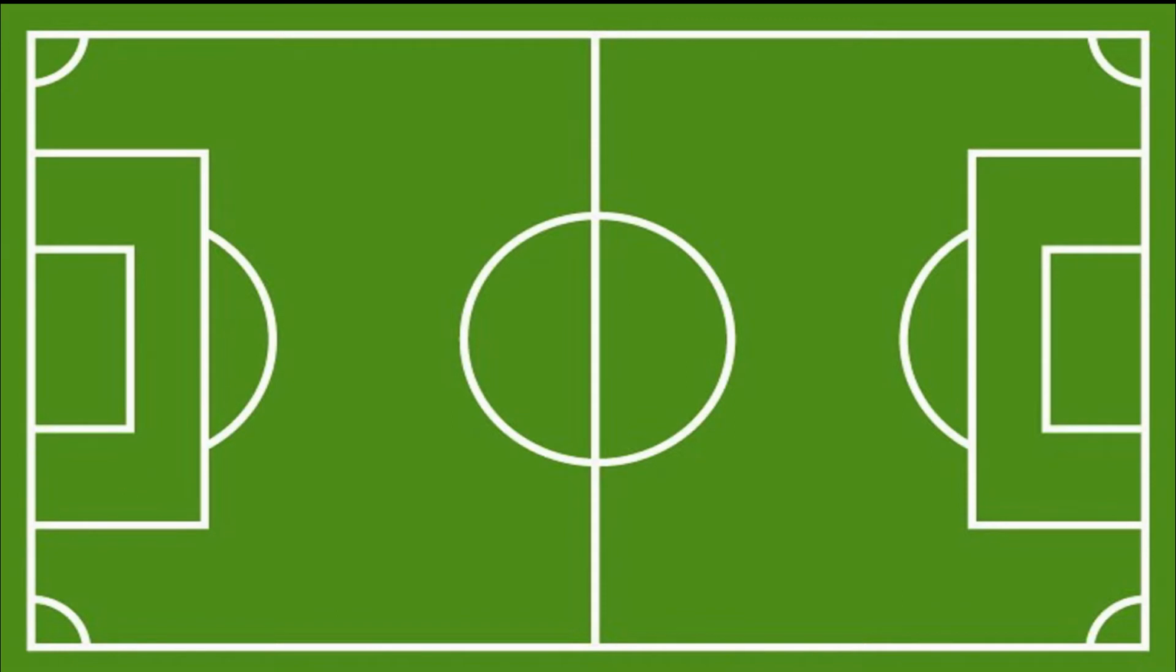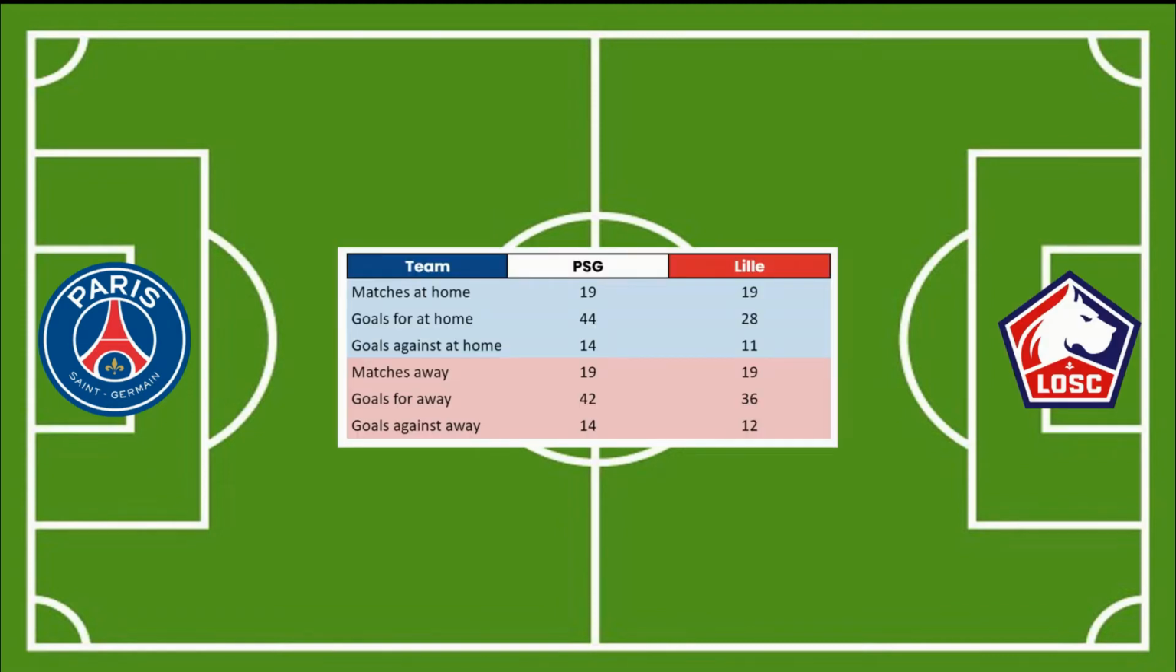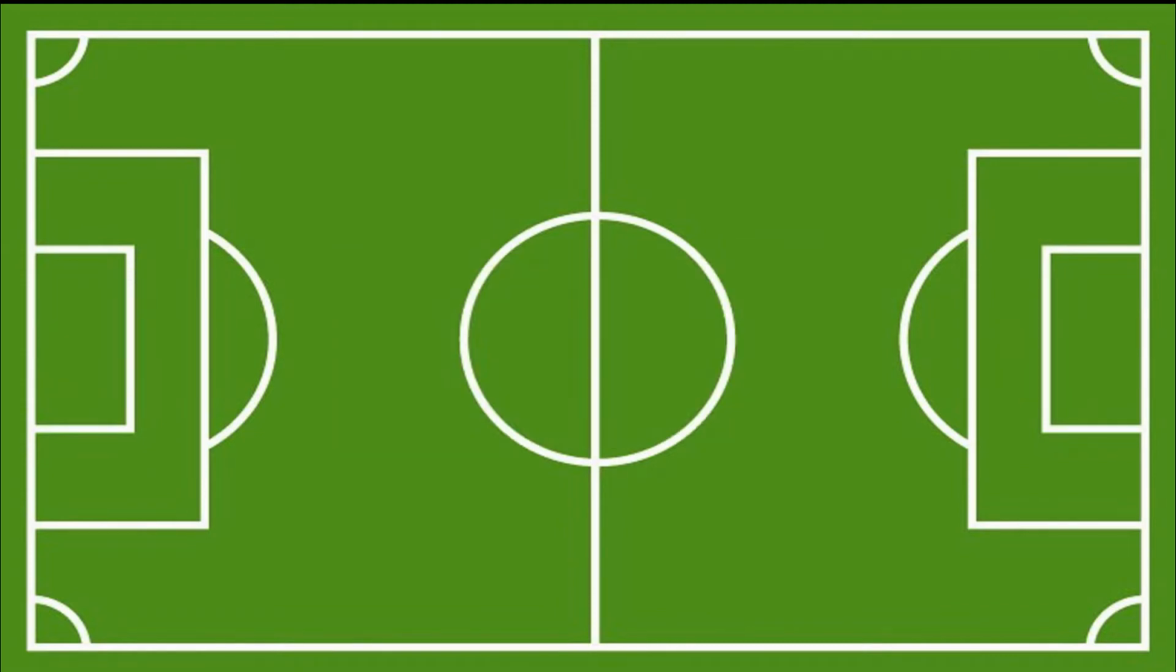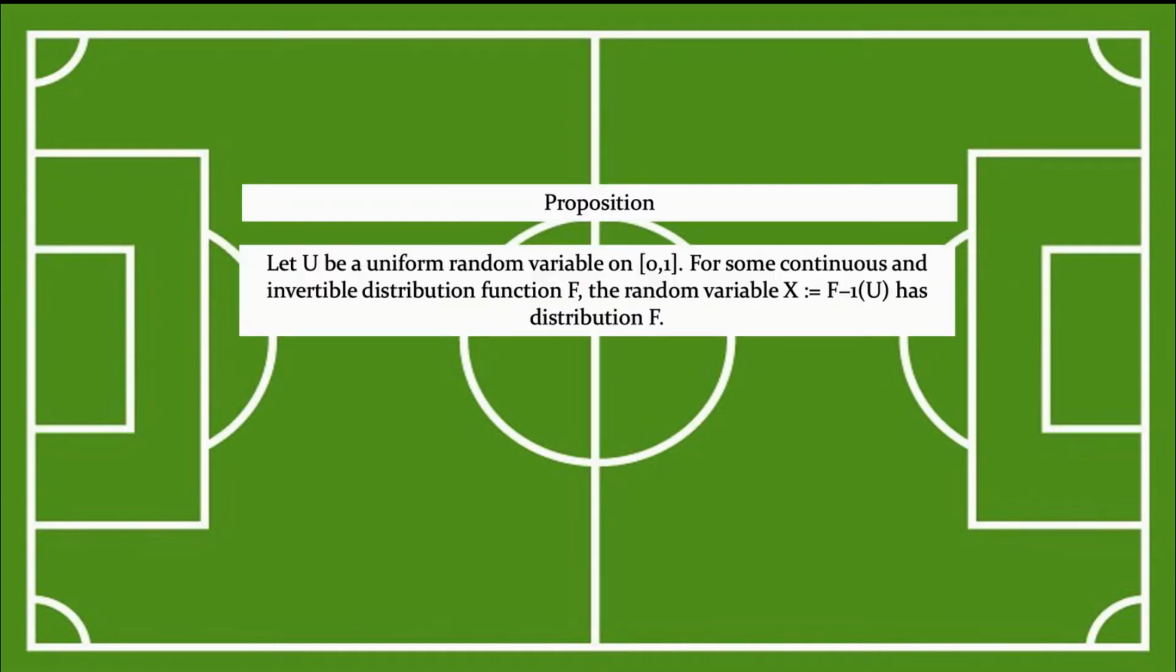Now, with this idea, we can easily simulate goals. Let's take, for example, two teams of this league, Paris Saint-Germain and Lille. We compile the following table. We will use theorem A to generate the first n goals and their times of arrival. Let U be a uniform random variable that takes values between 0 and 1, including 0 and 1. For some continuous and invertible distribution function F, the random variable X equals the inverse function of F evaluated at U has distribution F. We will use this in Excel for our simulation.